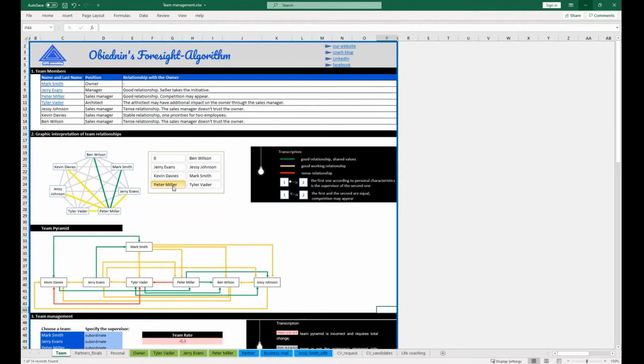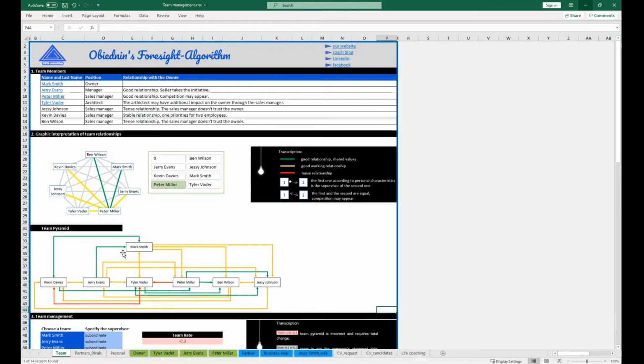The direction of the arrow will indicate the boss and subordinate relationship according to personal characteristics. Jerry holds the position of a manager and Mark is the company owner. Their relationship is good, the arrow is green. However, according to personal characteristics, Jerry is Mark's boss. This means that all Jerry's ideas and proposals will in fact be perceived by the owner as interesting and noteworthy.